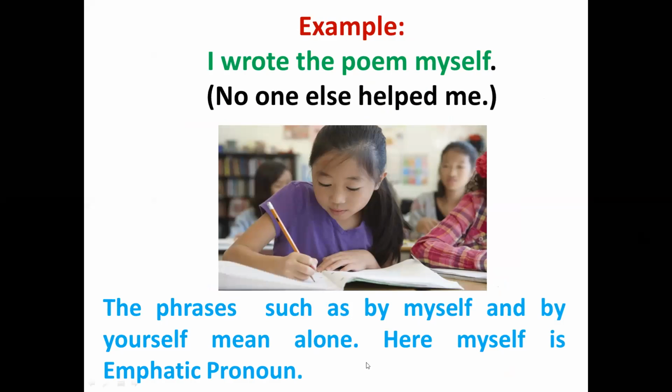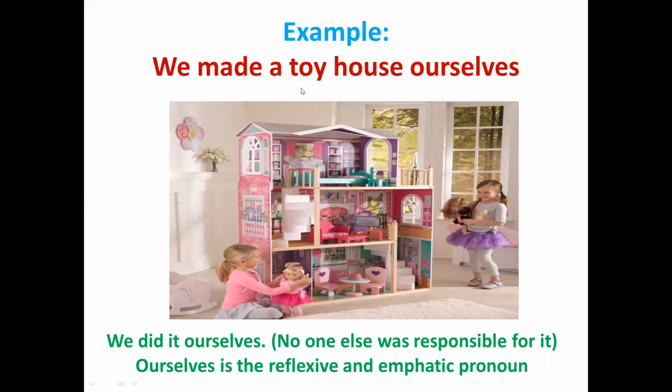Here myself is emphatic pronoun. Next example. We made a toy house ourselves. The children did it themselves. We did it ourselves. No one else was responsible for it. Ourselves is the reflexive and emphatic pronoun.